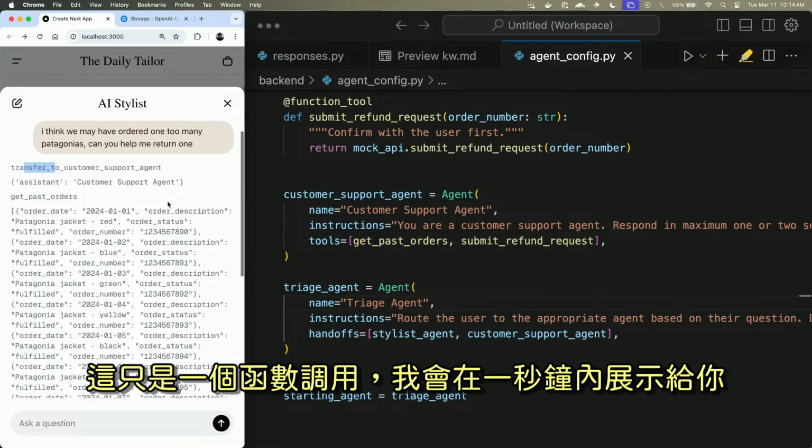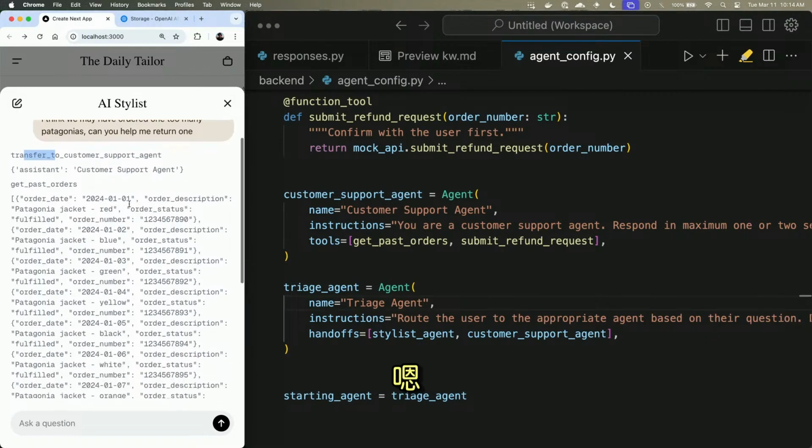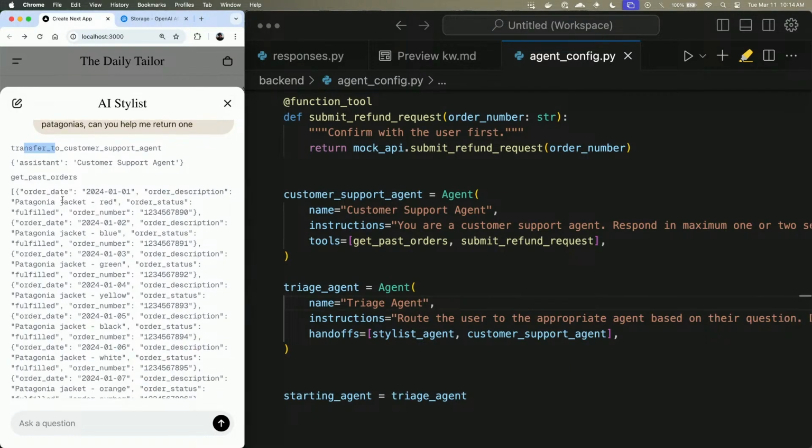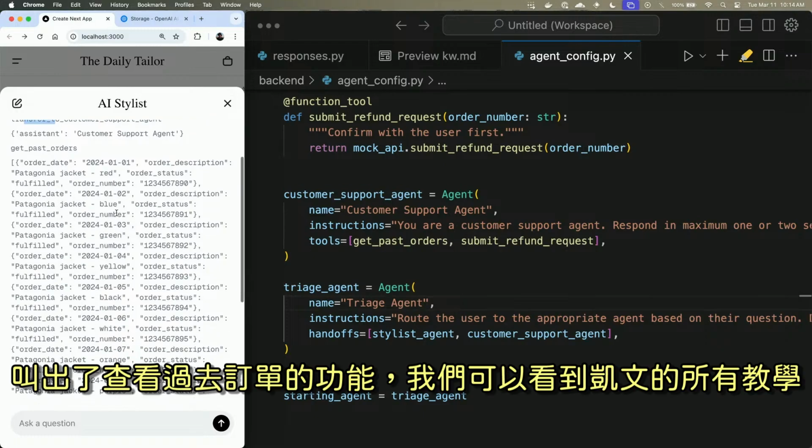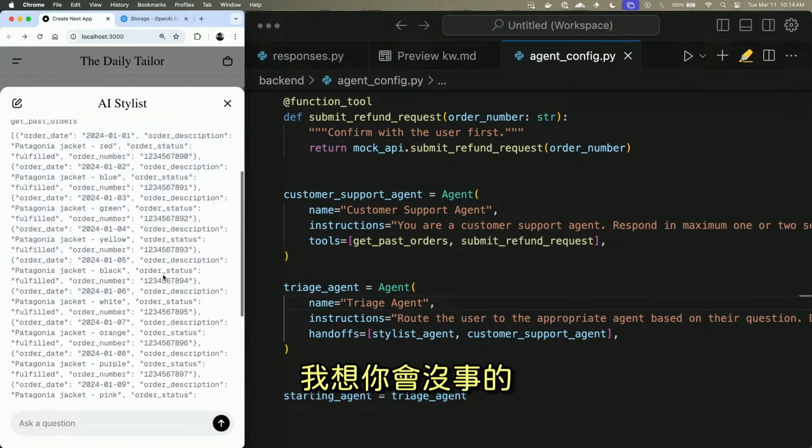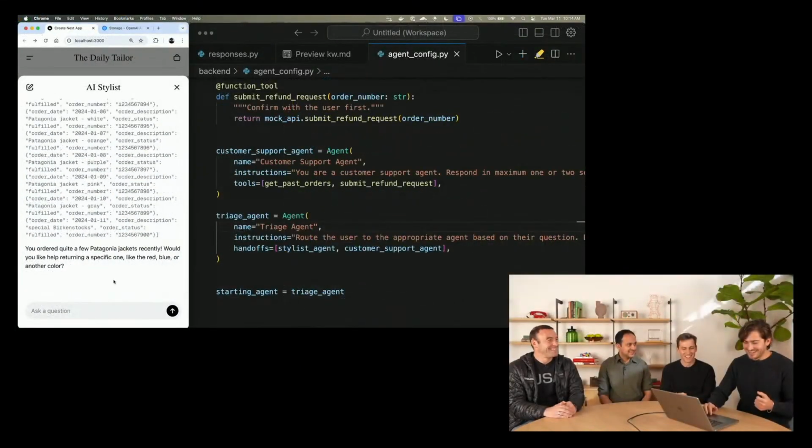And this is just a function call that I'll show you in a second. And then the customer support agent proactively called the get past orders function where we can see all of Kevin's Patagonias. I think you'll be okay.